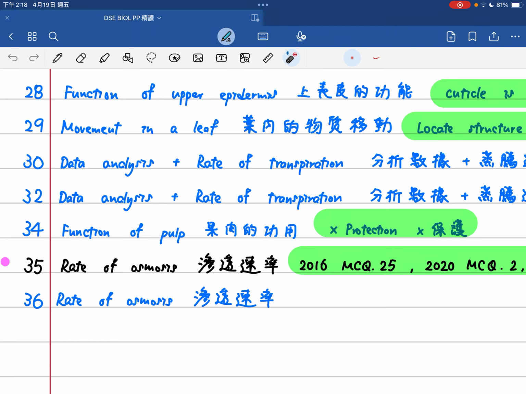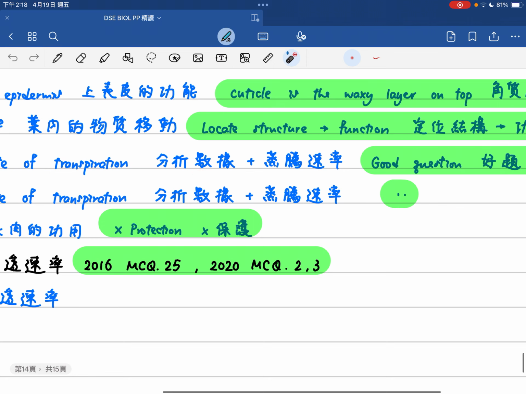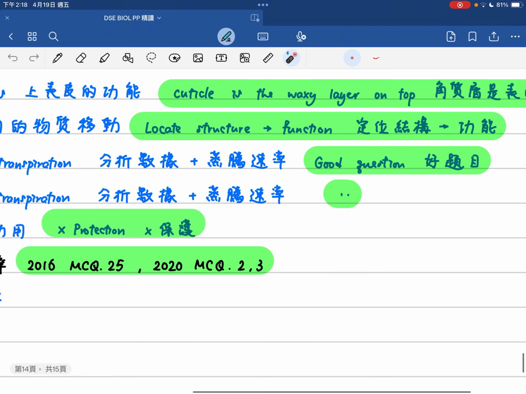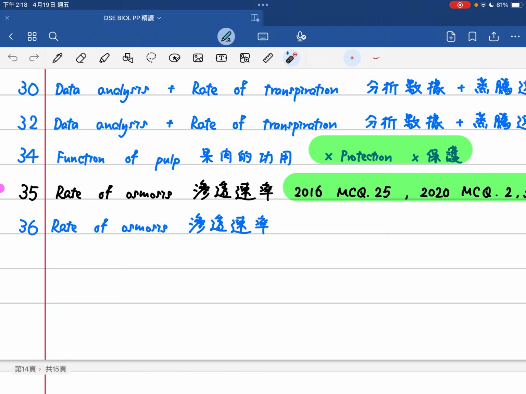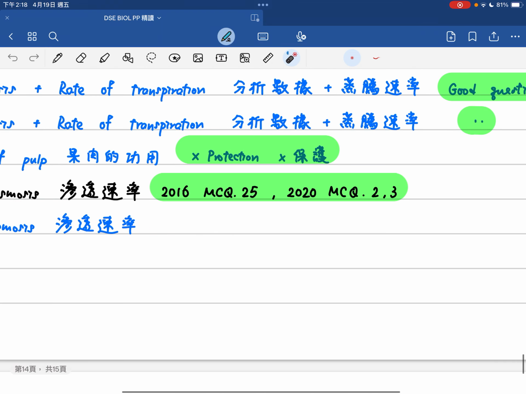with the rate of transpiration。要分析數據同埋要做個蒸騰作用。我都覺得係條好嘅題目，同學都值得去做嘅。第34條講緊嘅係 the function of the pulp 果肉嘅功能。Remember for the pulp it has no protection abilities，完全冇保護㗎，其實係吸引人哋去食佢嘅啫。Question 35 and also 36 talks about the rate of osmosis 滲透嘅速率，所以 similar to 2016 MCQ 25 and also 2020